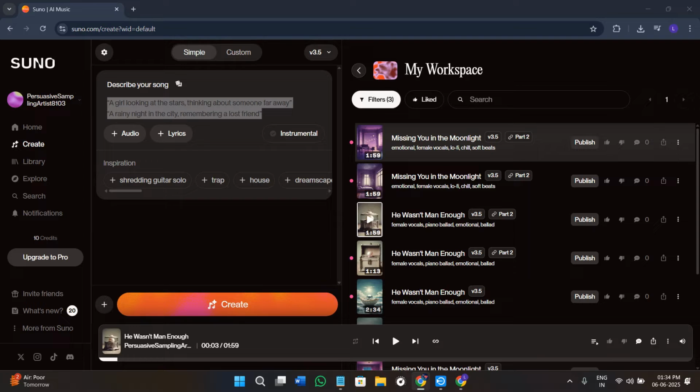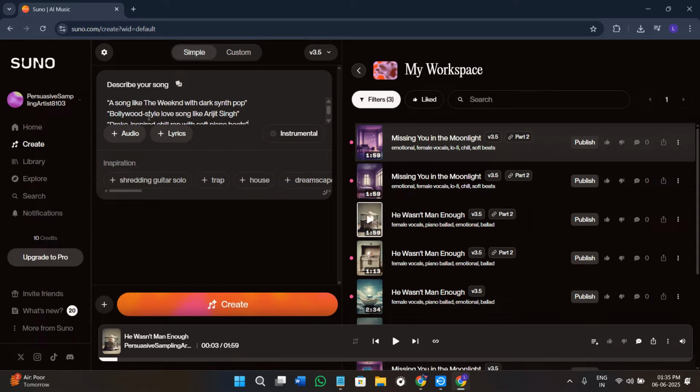Now the third prompt idea would be using the song styles from famous artists. If you want a song that sounds like your favorite artist, you just have to mention it in the prompt. For this section, here are the types of prompts I can give you: a song like The Weeknd with dark synth pop, a Bollywood style love song like Arijit Singh, Drake inspired chill rap with soft piano beats.